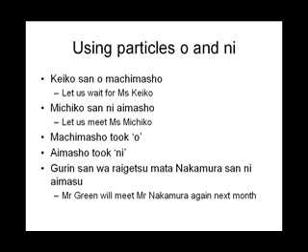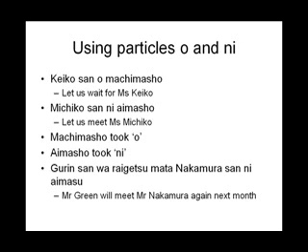Machimashou is associated with the plain form matsu. This is both a transitive and intransitive verb. We could have said Keiko-san ni machimashou also. It's a little strange to say waiting is an action verb while meeting is not. But think about it this way. Waiting can be a deliberate waiting and not just happenstance. We also clarified the meaning of au as being in the sense it's a happenstance or coming together.